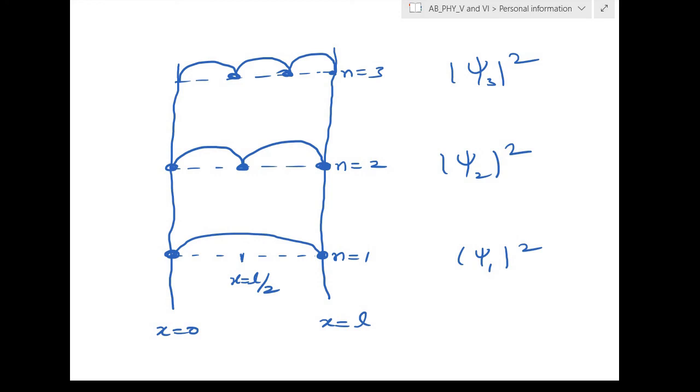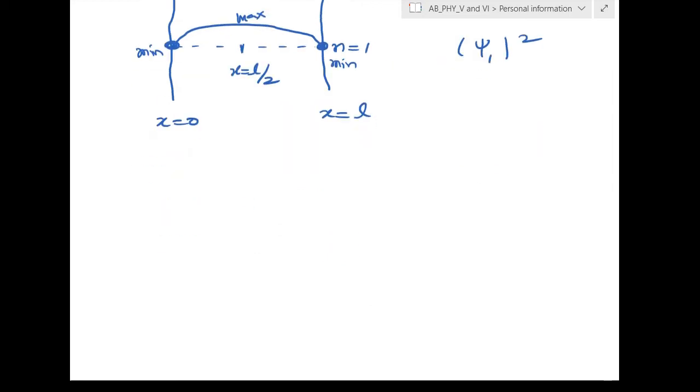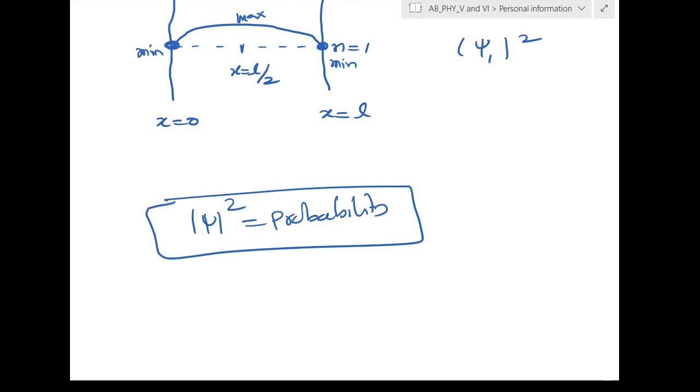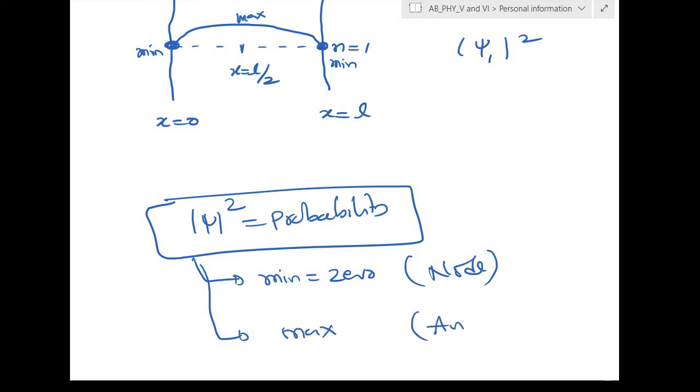But here the probability of finding the electron will be maximum in one place and minimum in other places. The locations where the probability of finding the particle is maximum, for example here this is maximum and this will be the minimum, the probability minimum I am getting 0 here. So the probability will be 0 somewhere. The probability of finding the particle will be minimum, that is equal to 0 here. This is known as the node. There are some other places where it is maximum, and this is known as the antinode.